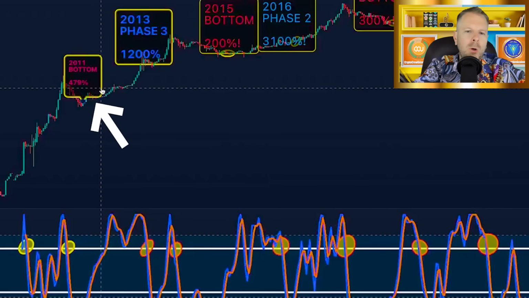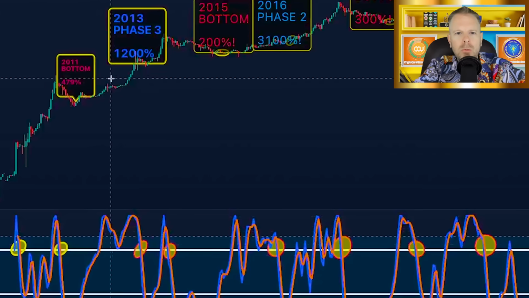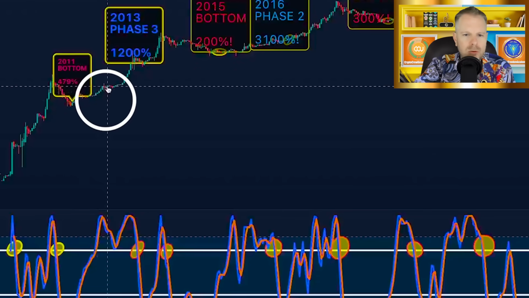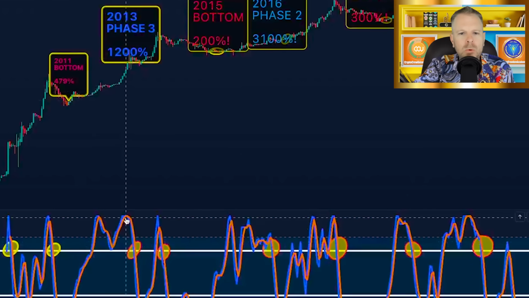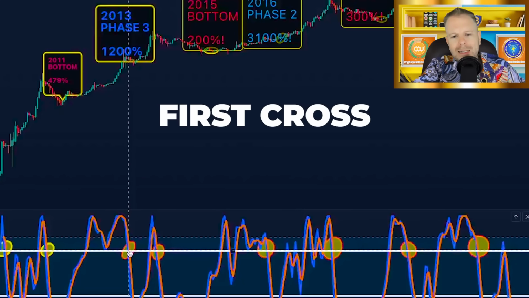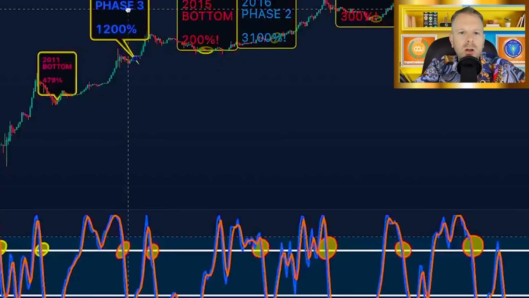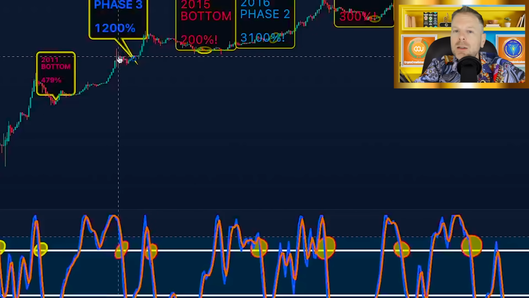We had the bottom of the market. We started in this bull run. We crossed above here. We came all the way into this phase 1, phase 2 here. We crashed back down. We went back up, and we had our first cross of said white line back in May 2013. That was the point where people thought this could be the top, but it wasn't actually the top. That was the first time we had crossed through.